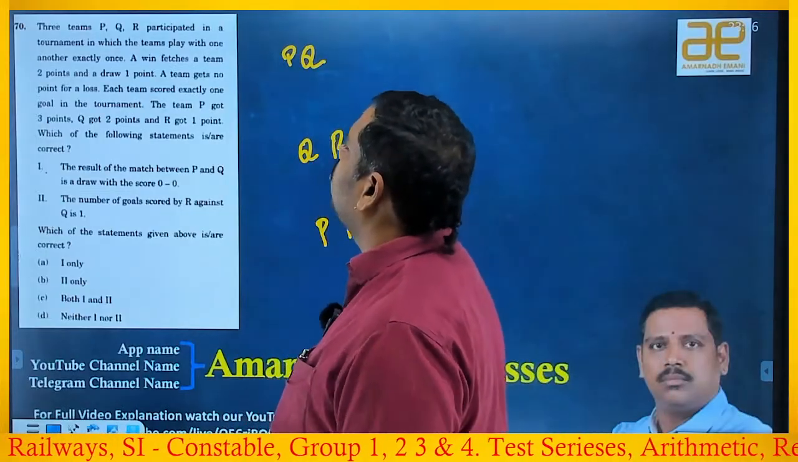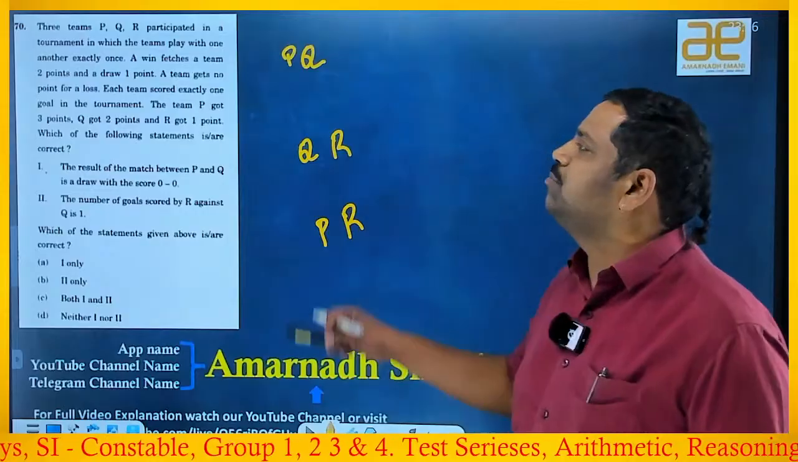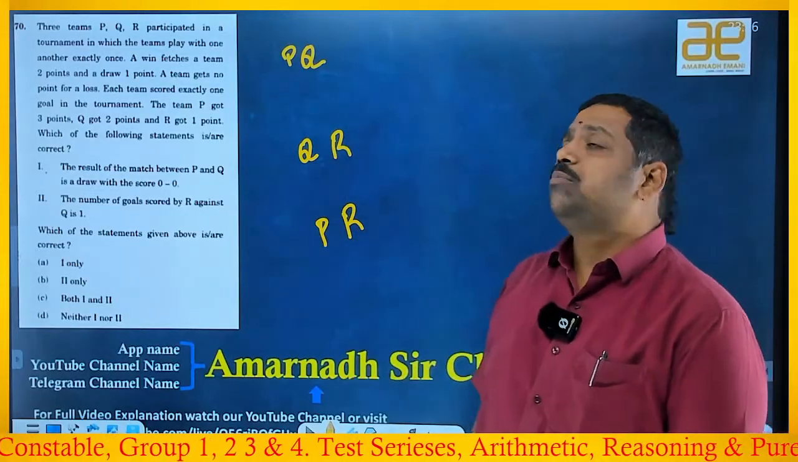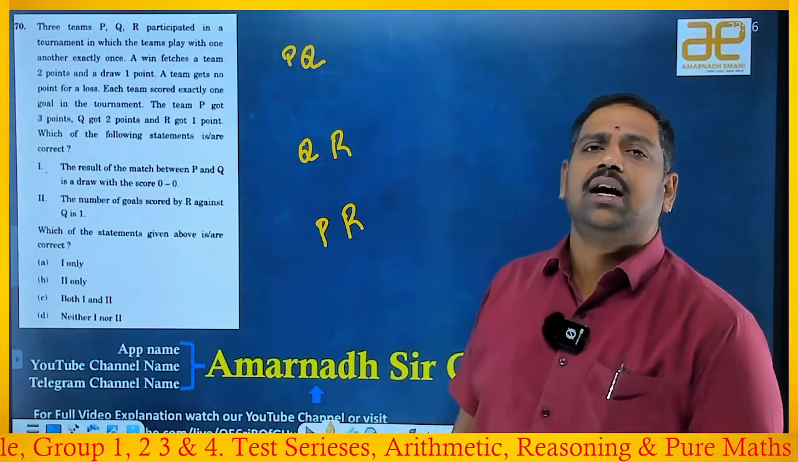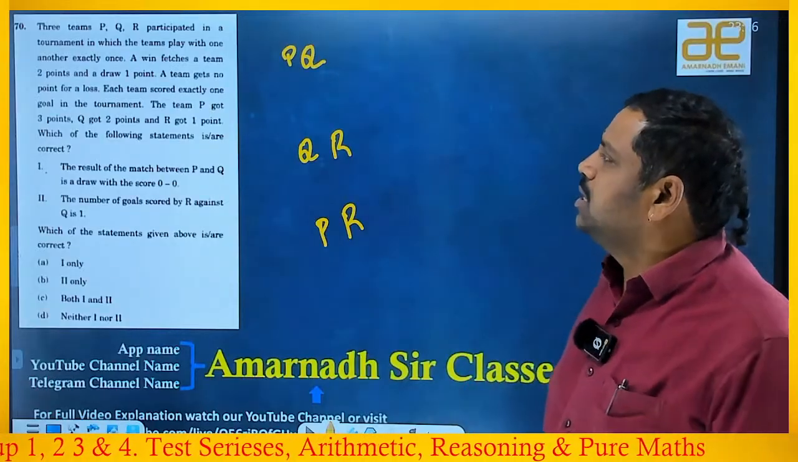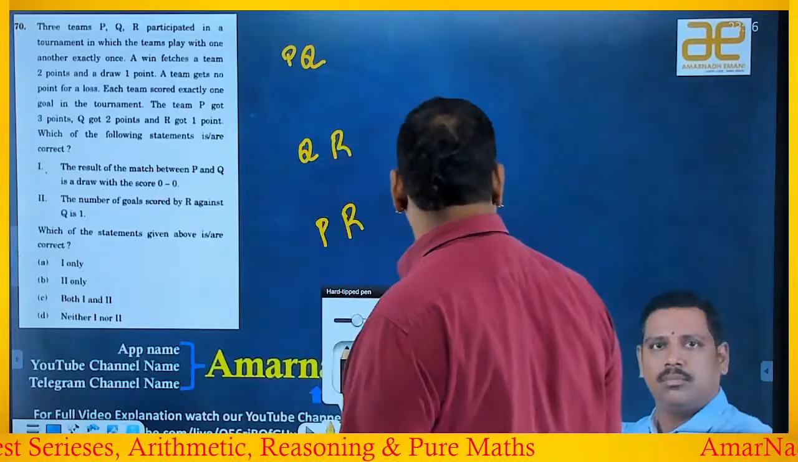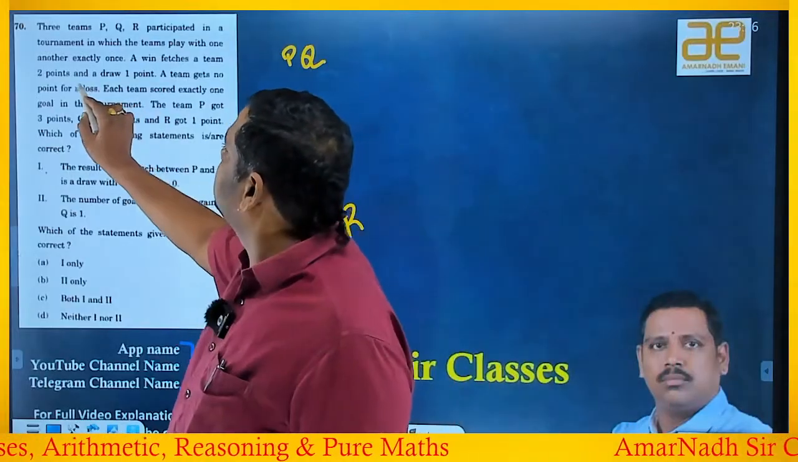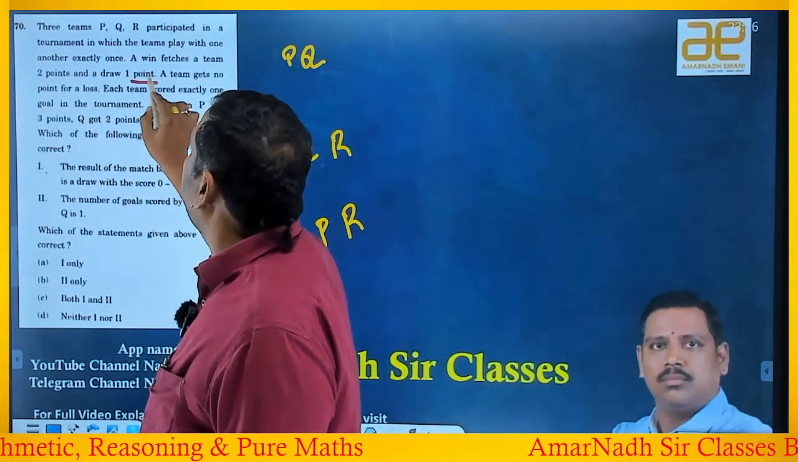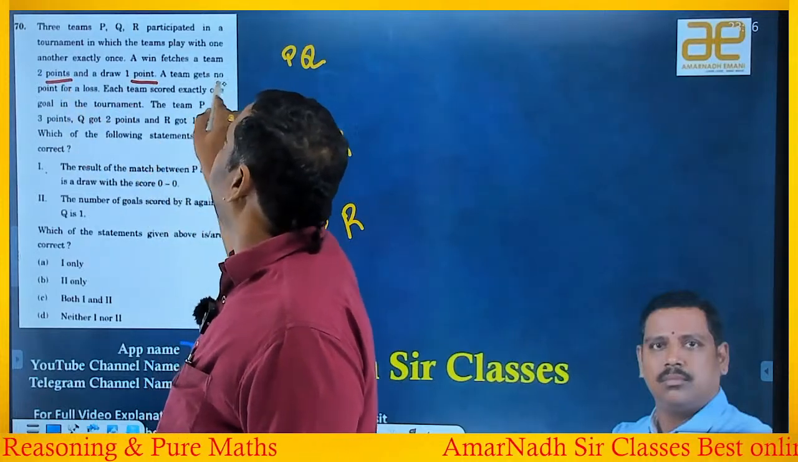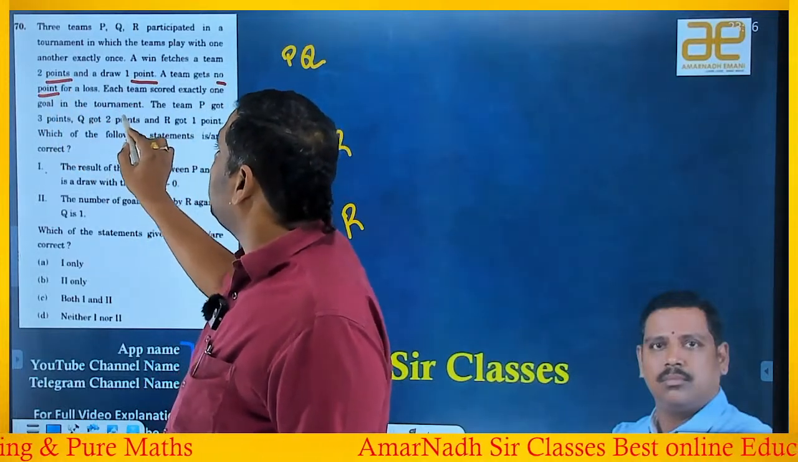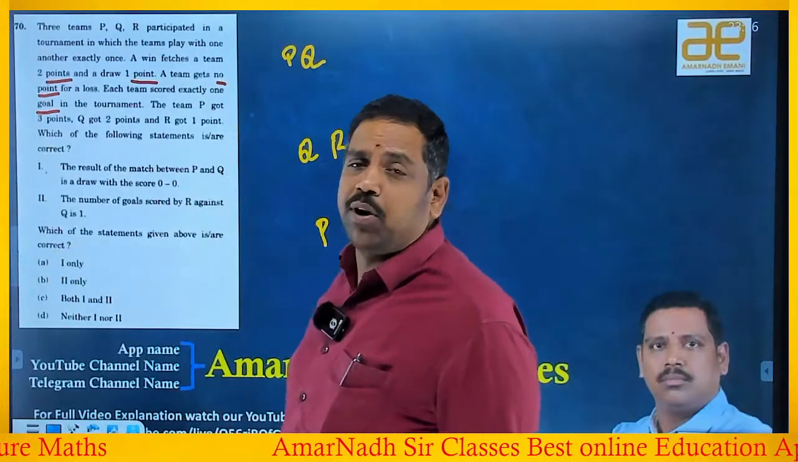Each team scored exactly 1 goal in the tournament. That is the important point. If you understand that statement, then only you can answer the question. Each team scored exactly 1 goal in the tournament. Earlier he used it to talk about points: 1 point, 2 points, no point, right or wrong? This time he's talking about goals. What is a goal? What is a point?